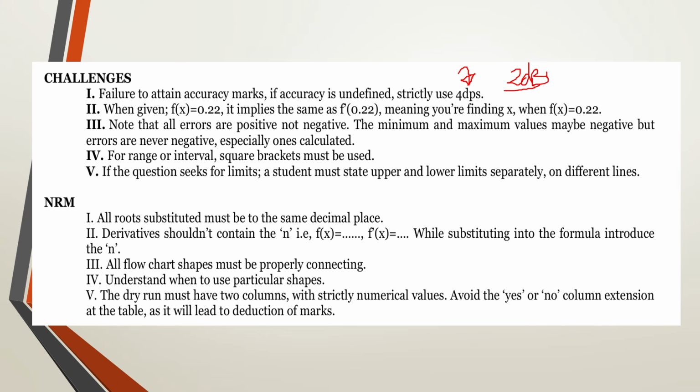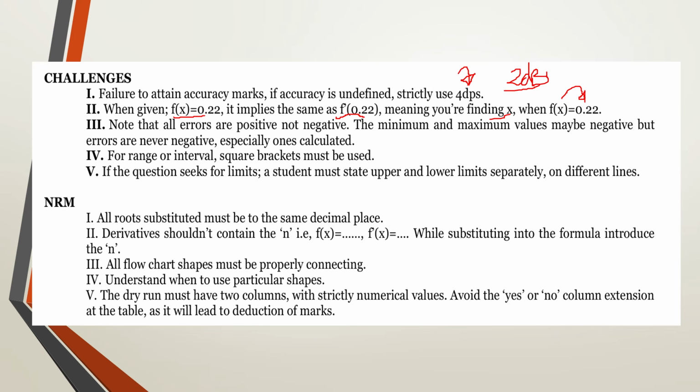Now, in mechanics, in applied mathematics, it may be okay to put it to 1 decimal place, but in pure mathematics, we need angles to 2 decimal places. The other thing is failure to interpret this expression f of x equal to 0.22 as the same as f prime of 0.22. So this means that you're finding the value of x when f of x is the same as 0.22. So you take note of that.